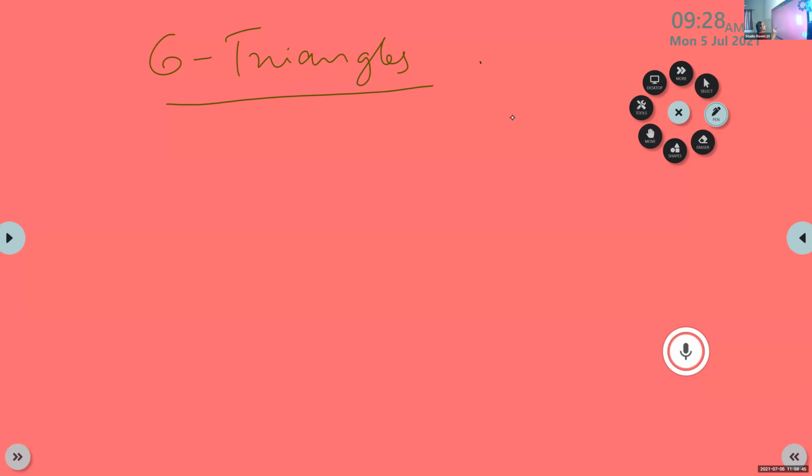You have studied SAS. Which are the congruence rules? Which are the congruence rules you have studied last year? SAS, SSS, then RHS. So these are the congruence rules you have studied last year. Okay. Now congruent triangles means, what is the meaning of congruent triangle?